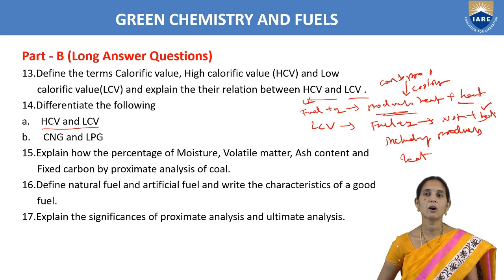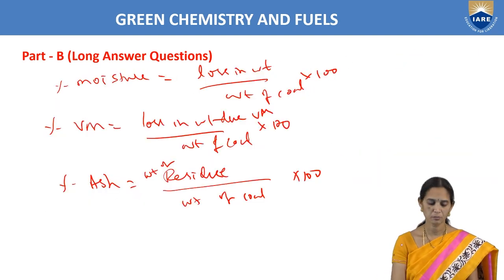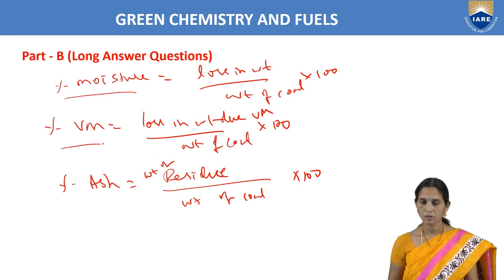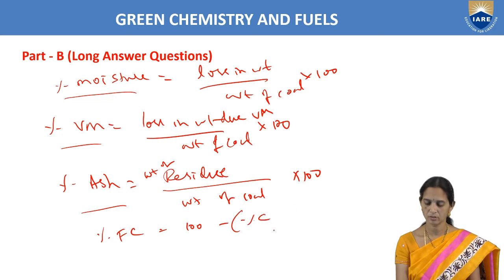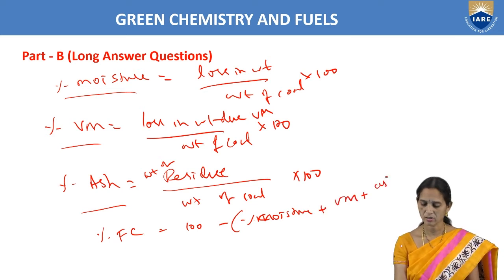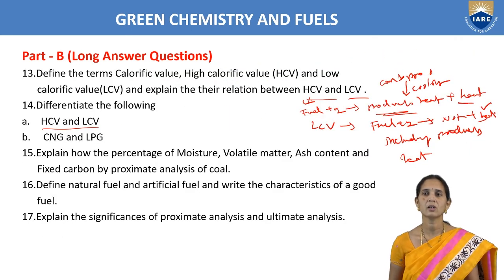So next, explain how to find the percentage of moisture, volatile matter, ash content and fixed carbon by proximate analysis of coal. So that already we discussed. Here we have to find out percentage of fixed carbon. That is 100 minus percentage of moisture plus volatile matter plus ash content. So we'll get fixed carbon. So that we have to write in proximate analysis.